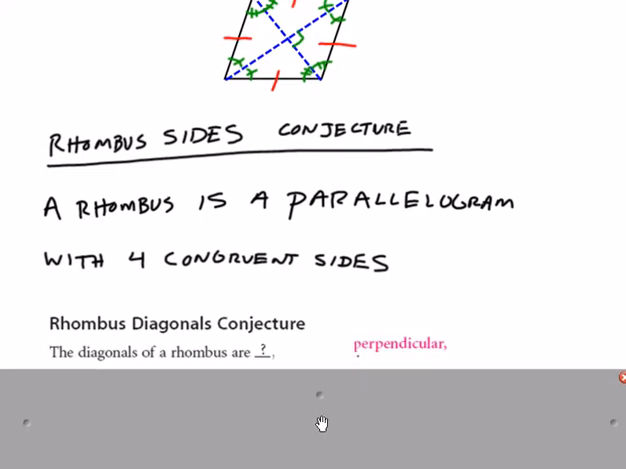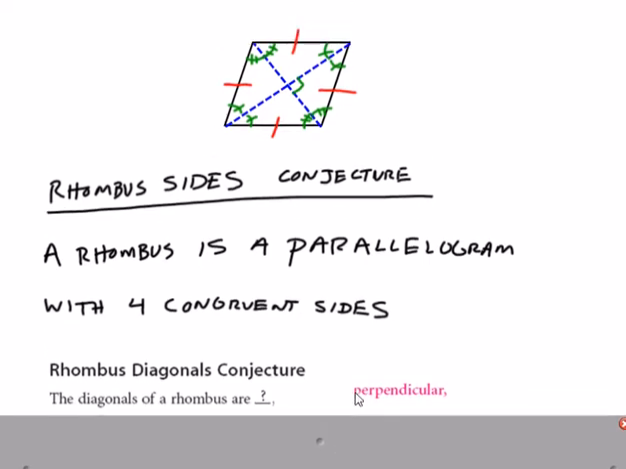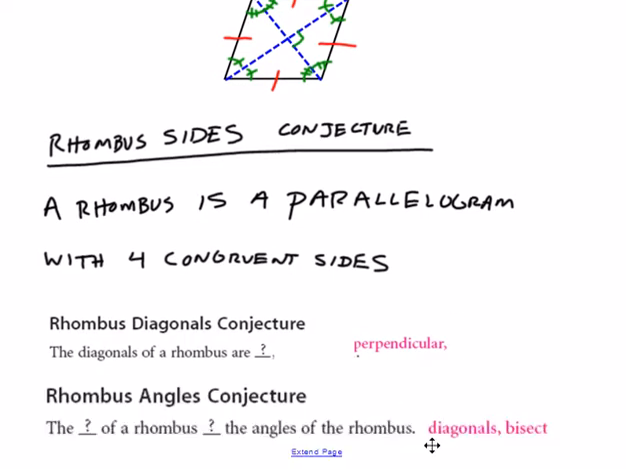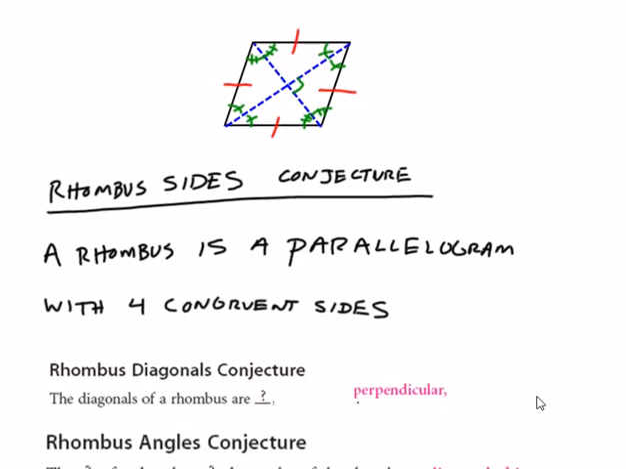In addition to that, diagonals are perpendicular. You can see that also marked in the diagram. Here, we already know that the diagonals bisect each other, because that's true of all parallelograms. But now these diagonals are also going to be perpendicular, which makes four right triangles on the inside. And we know that the diagonals bisect the angles of a rhombus, so that's also marked for you.